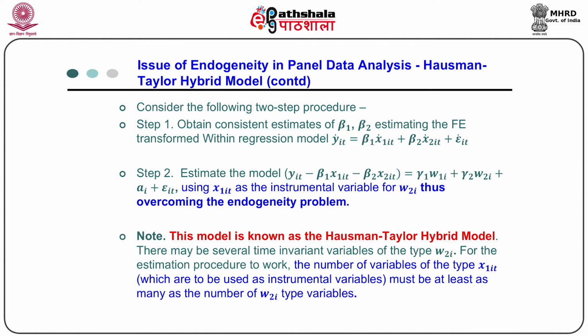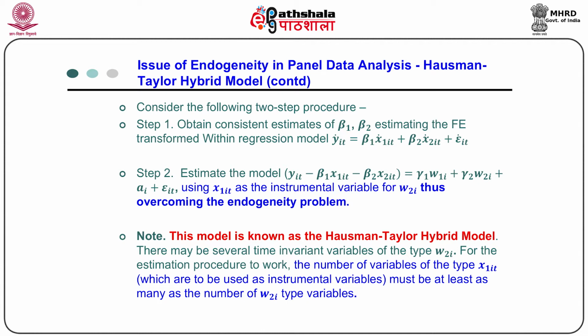Now, after obtaining the estimates of beta_1 and beta_2, estimate the transformed model y_it minus beta_1 x1_it minus beta_2 x2_it equal to gamma_1 w1_i plus gamma_2 w2_i plus a_i plus epsilon_it, using x1_it as an instrumental variable for w2_i, and thus overcoming the endogeneity problem. And this model is known as the Hausman-Taylor hybrid model, which basically consists of a two step estimation procedure.